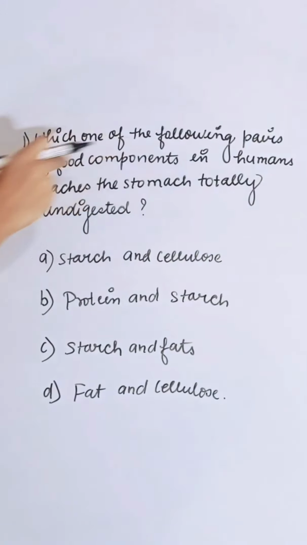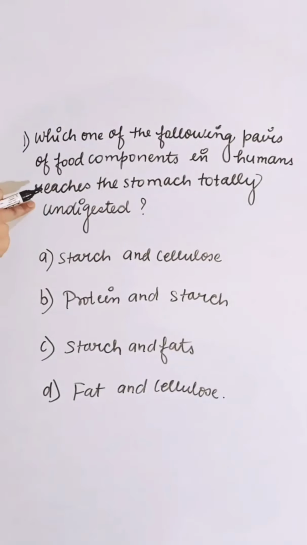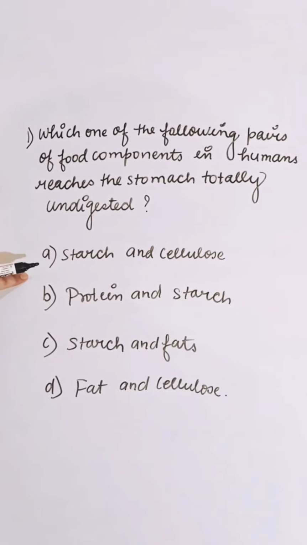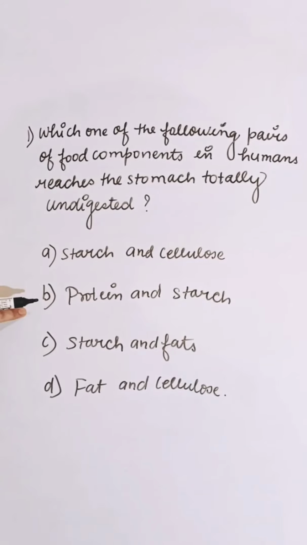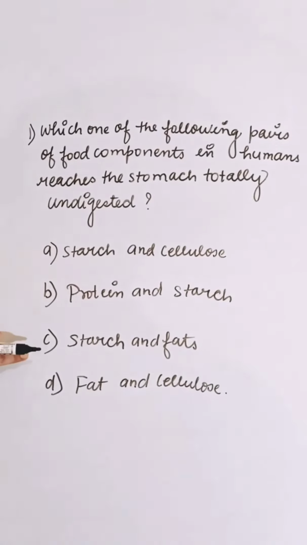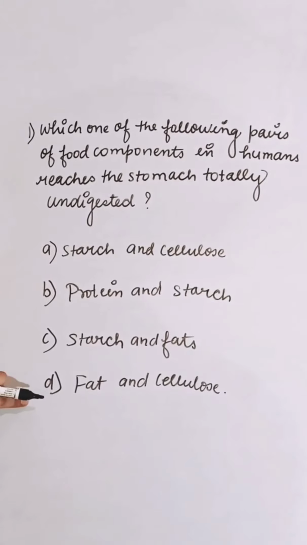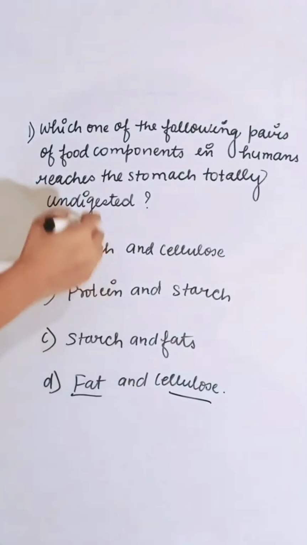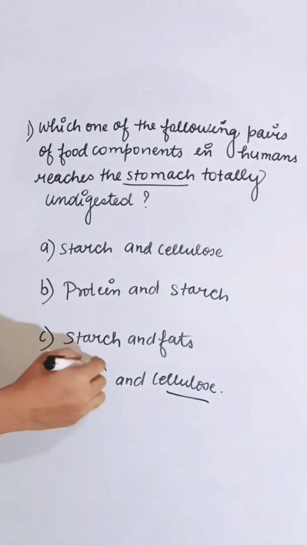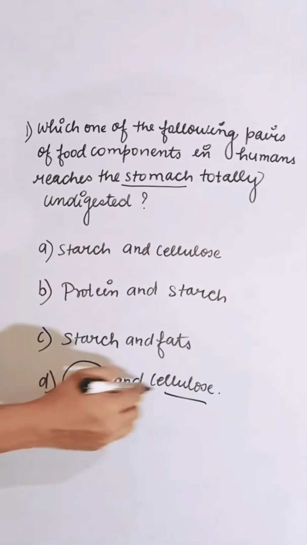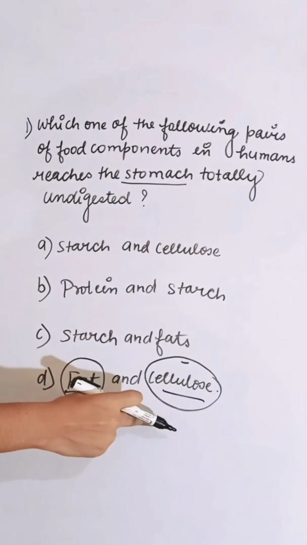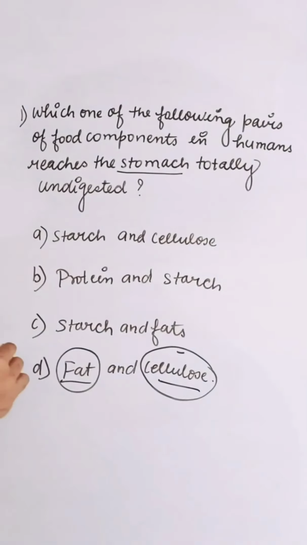Which one of the following pairs of food components in women reaches the stomach totally undigested? First option is starch and cellulose, second is protein and starch, third is starch and fat, fourth is fat and cellulose. Fat and cellulose are totally undigested, because fat is not easily digested, and in our body no enzyme is present for the digestion of cellulose. So the correct answer is D.